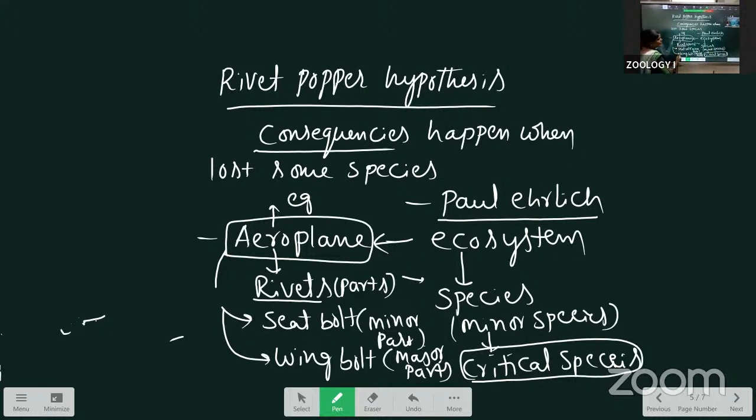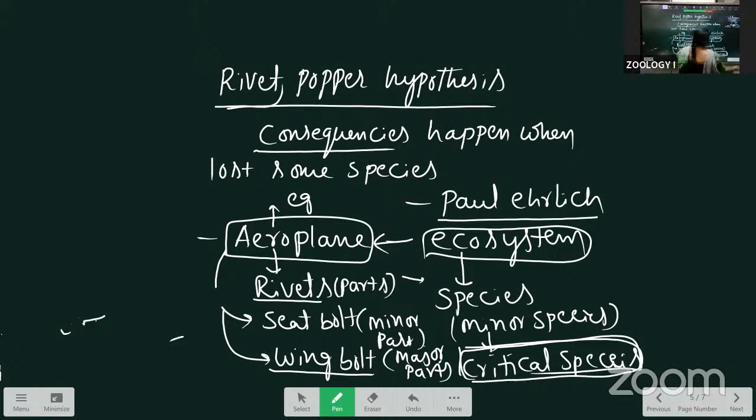Like that, if the wing bolt, a major part of the aeroplane, is removed, that plane will crash. Like that, if we remove a critical species from the ecosystem, the ecosystem will be damaged. That is about the Rivet Popper hypothesis. Rivet means the part of the aeroplane.